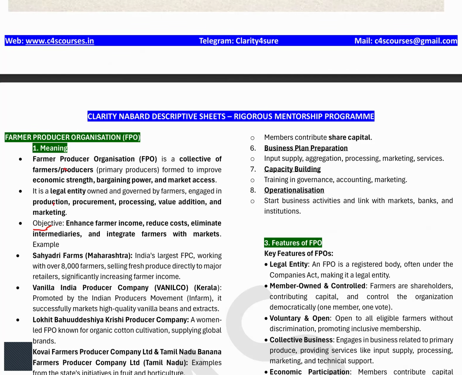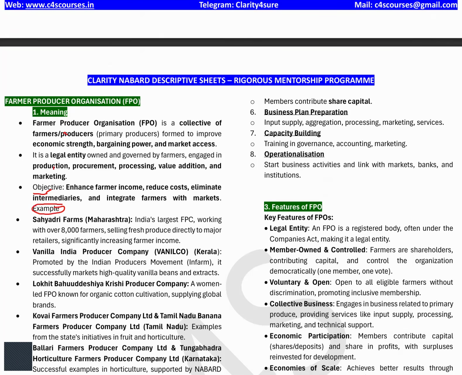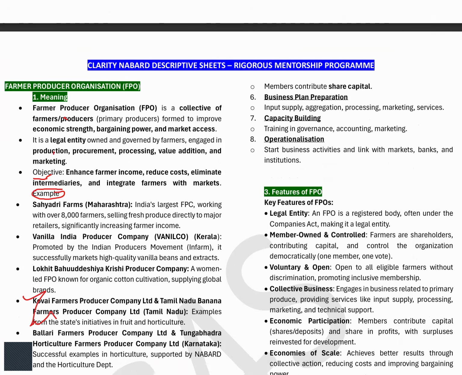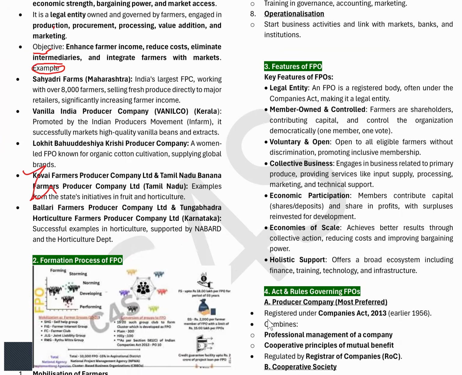Now, examples. I have told you earlier also, you should always supplement or complement your definition with an example. These are a few examples: Sahyadri Farms, Vanilco. You can remember any two and mention them in your answer to give better strength or weight to it. Now, the next point is the formation of an FPO. You know what an FPO is, now it is the formation of the FPO.